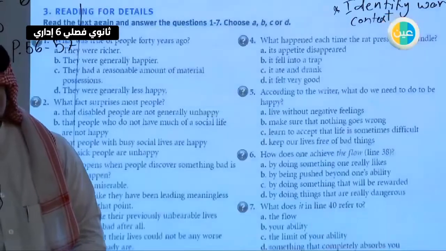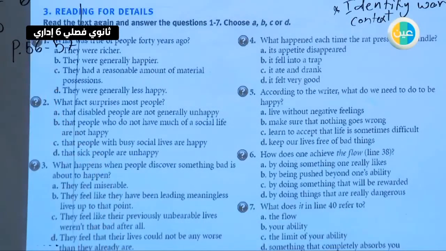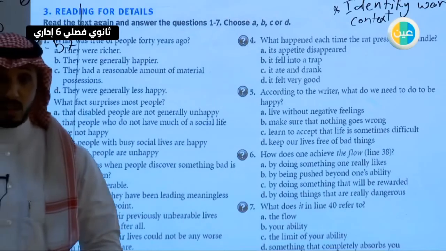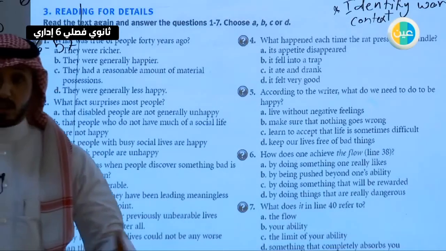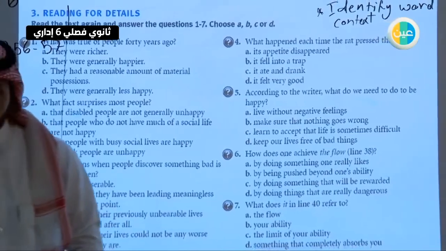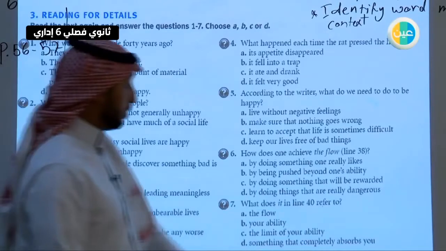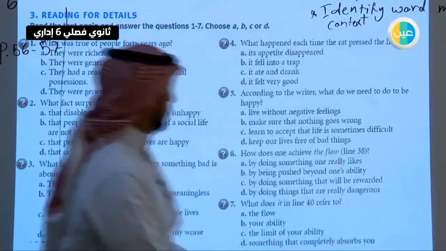So we have here reading for details. What does that mean? إنك تقرأ تفاصيل، تقرأ النص كامل, read the whole text. Why? In order to answer all the questions from 1 to 7.